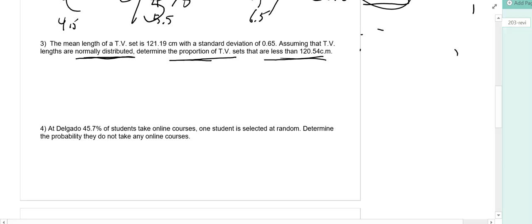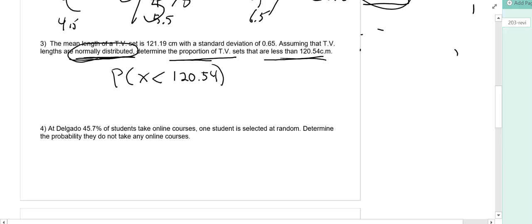Okay? Well, what do we know? We are looking for the probability that X, our TV set, is going to be less than 20.54 centimeters. We're told this thing is normally distributed, so we need to get to the table.